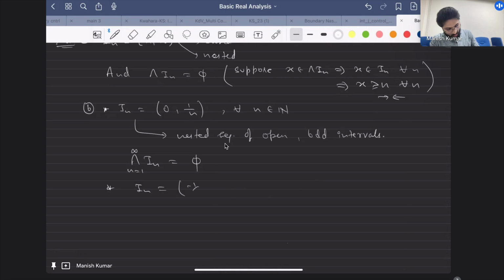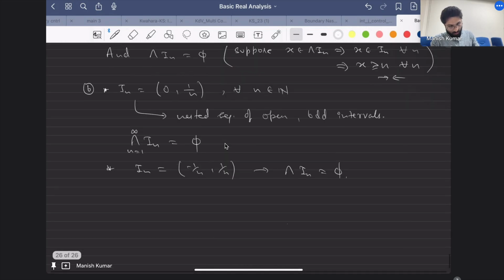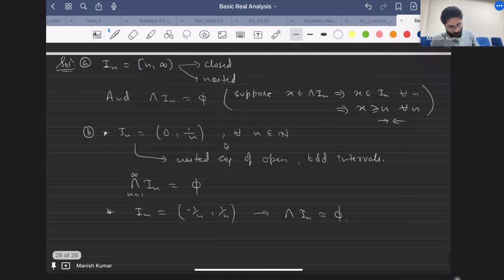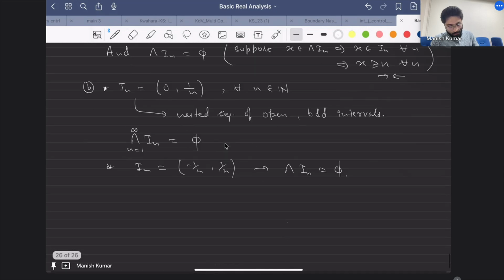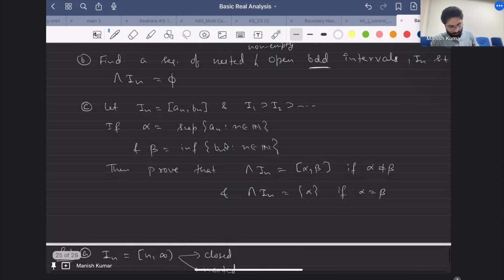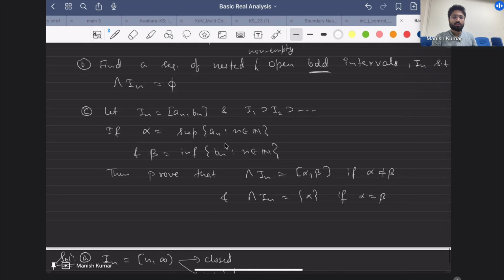Now, let's come to the third problem. It says that you have a sequence of nested intervals, say a1, b1, then a2, b2, a3, b3 and so on. Now you define alpha as the supremum of a_n and beta as the infimum of b_n. The supremum of a_n goes to this side and the infimum of b_n comes to this side.